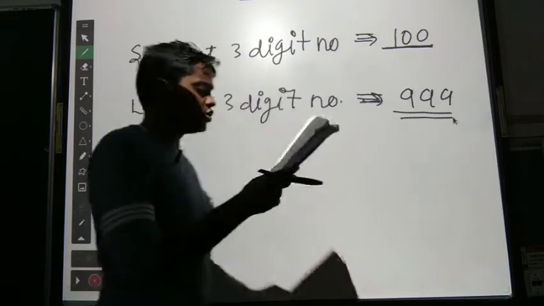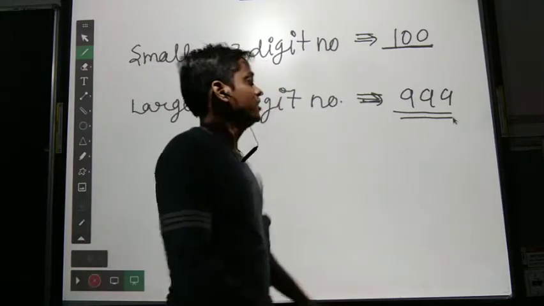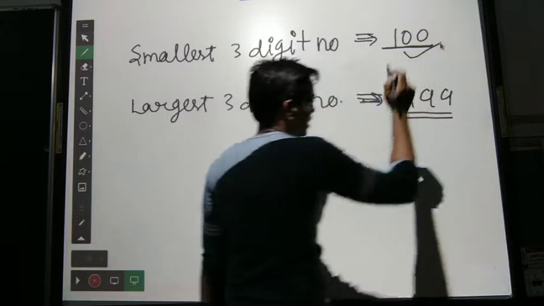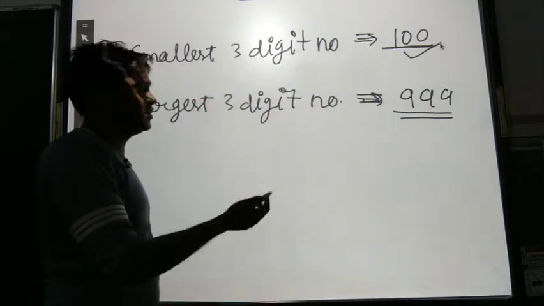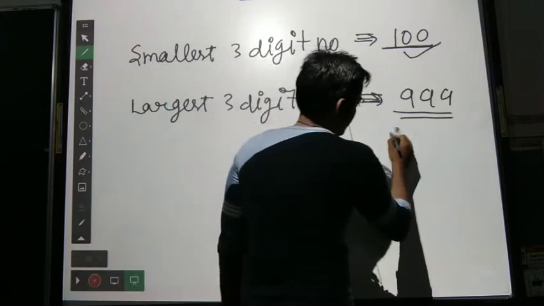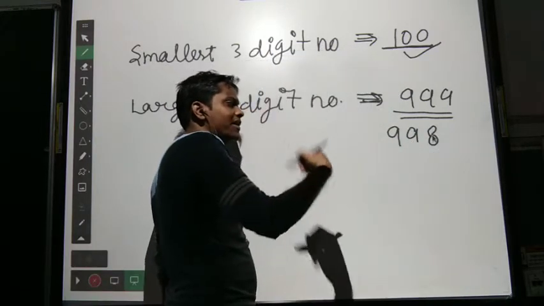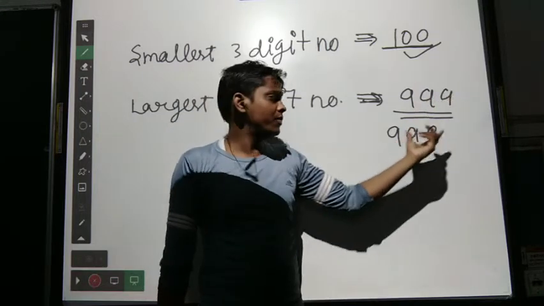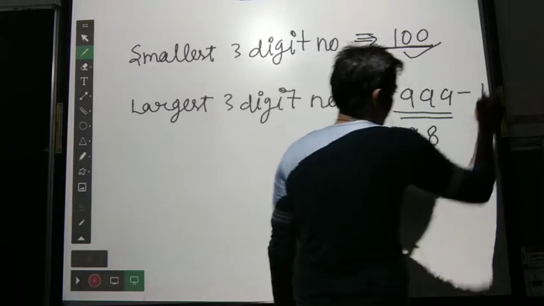Okay. So write the smallest and largest even number of 3 digits. This one is even, no problem at all, we can choose it. But this one is not our largest 3-digit even number. So we can take 998, the predecessor of 999, by subtracting 1.